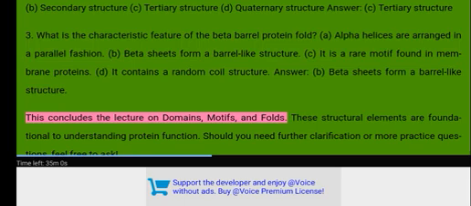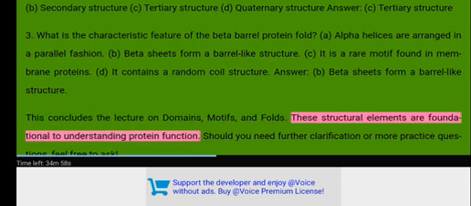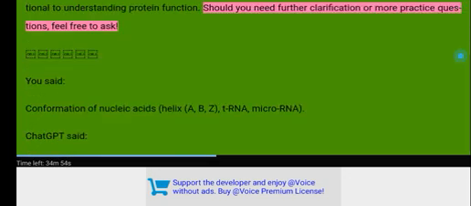This concludes the lecture on domains, motifs, and folds. These structural elements are foundational to understanding protein function. Should you need further clarification or more practice questions, feel free to ask.